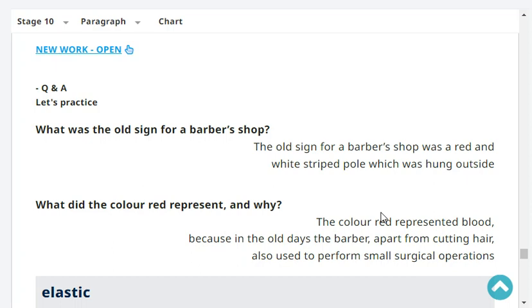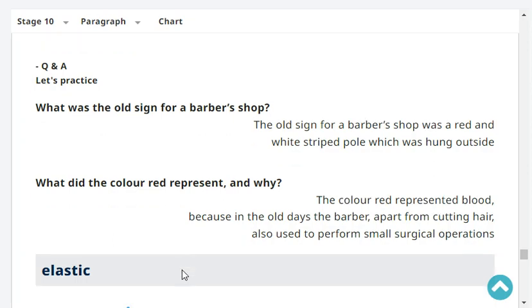What was the old sign for a barber shop? The old sign for a barber shop was a red and white striped pole which was hung outside.